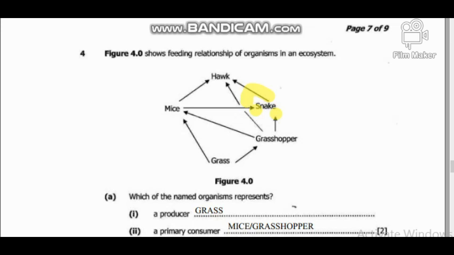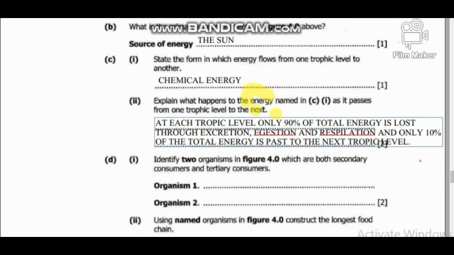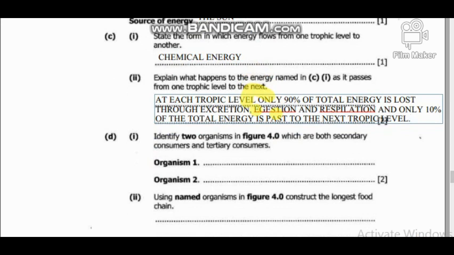So our answer in this case, we're going to put the hawk. So we'll put the hawk.